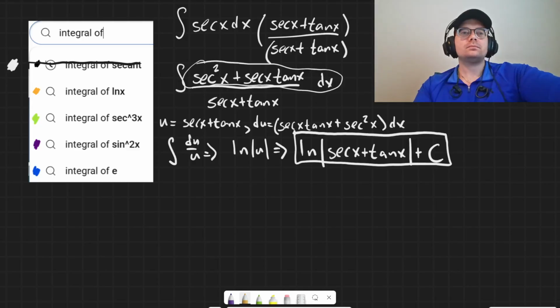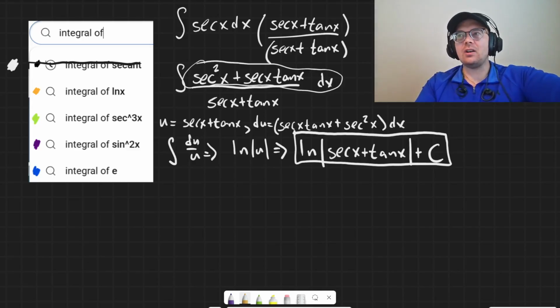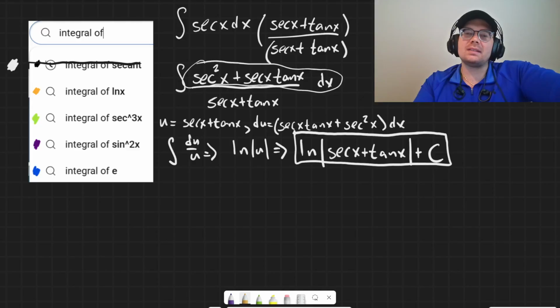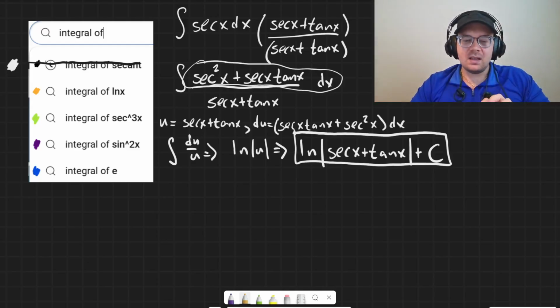Okay. So there's the first one, and that one is probably the hardest one. The other ones hopefully won't take nearly as long to do. I would probably recommend memorizing this one. I have this one memorized because it's just easier, and the integral of secant comes up pretty often. The way I have this one memorized is that the derivative of secant is secant tangent, and the integral is actually kind of similar to that.